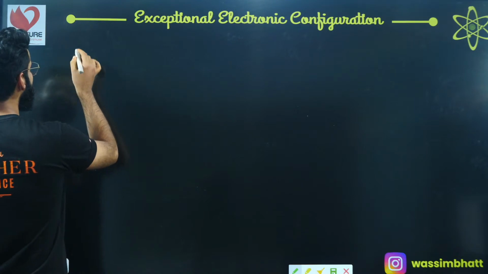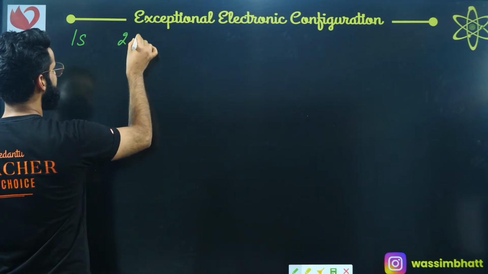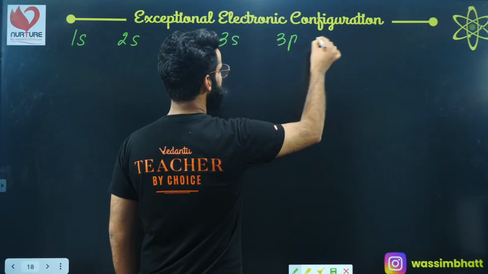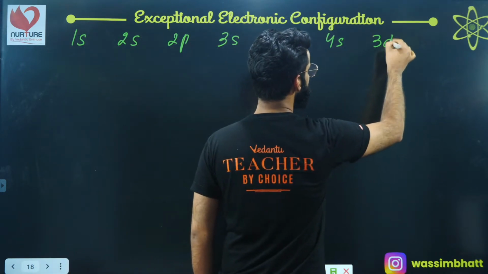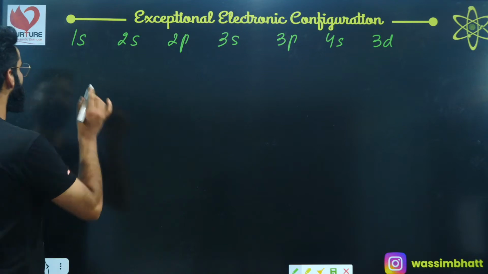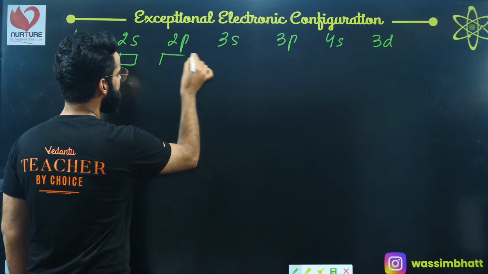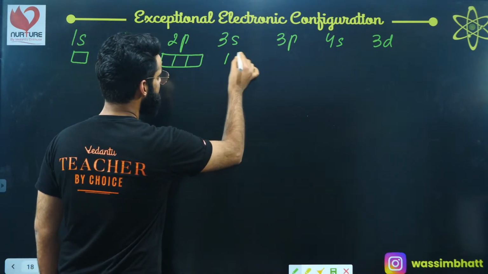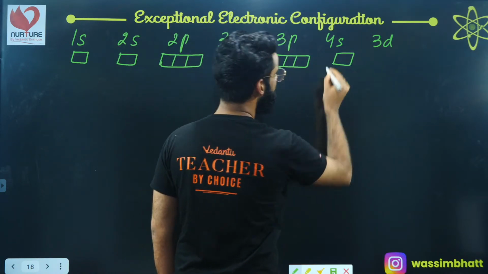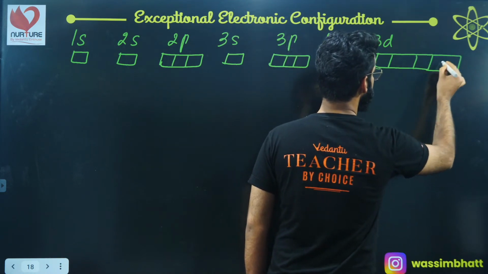As far as the Aufbau principle is concerned, electrons are to be filled in the orbitals on the basis of their increasing energy. So 1s comes first, then 2s, then 2p, similarly 3s, 3p, 4s, then 3d, and so on. Now understand: the s subshell contains only one orbital, the p subshell contains 3 orbitals, and the d subshell contains 5 orbitals, 1, 2, 3, 4 and 5.